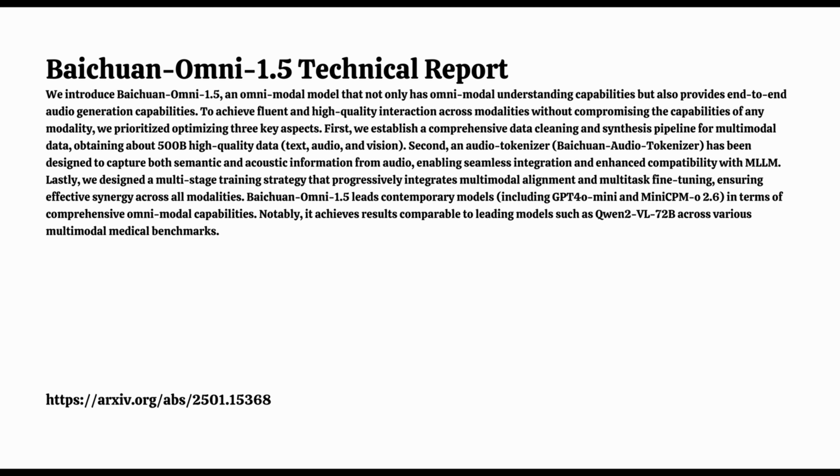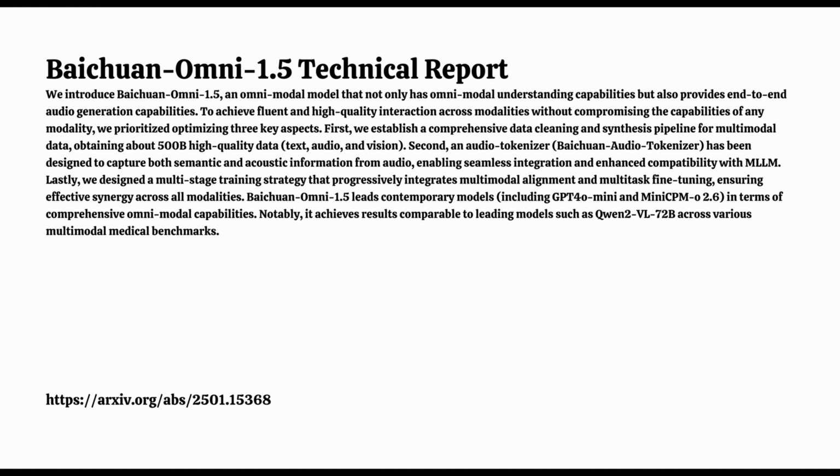And figure 2 in the report is a visual representation of this really intricate architecture. It shows how Baichuan Omni 1.5 can process all these different inputs, and it can even generate both text and audio outputs. Yeah, so let's break down this architecture a little bit. So you've got the visual branch, which processes images and video, transforming them into something that the model can actually understand. And then there's the audio branch, which is unique to Baichuan Omni 1.5. And this branch enables both speech input and output.